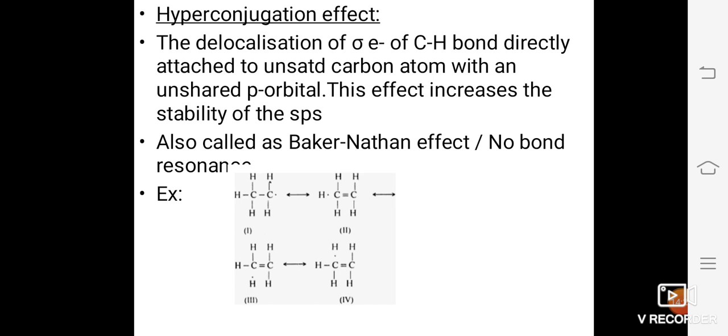Therefore, a tertiary carbocation is more stable than the secondary carbocation, and secondary carbocation is more stable than primary carbocation, and primary carbocation is more stable than the methyl, ethyl or any alkyl group.